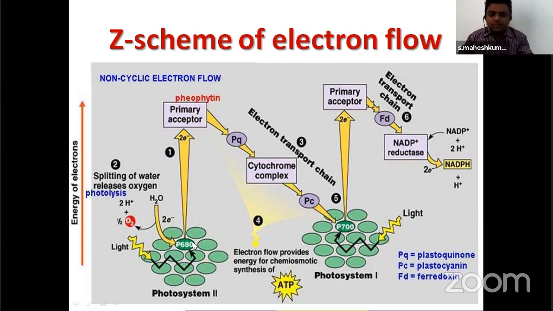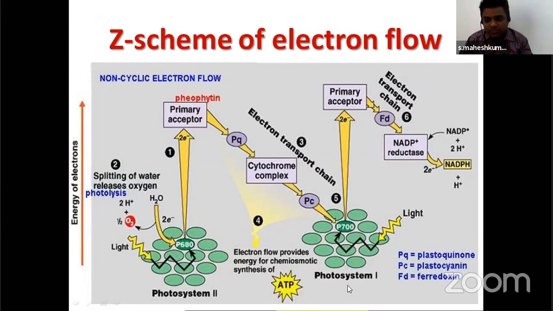Right. When the electrons move in a non-cyclic manner, the question may arise: how can we get electrons back to continue the system for the production of ATP and NADPH? Because to prepare glucose, ATP and NADPH have to be produced continuously. So when photosystem 1 releases 2 electrons and they are not coming back, it is problematic.